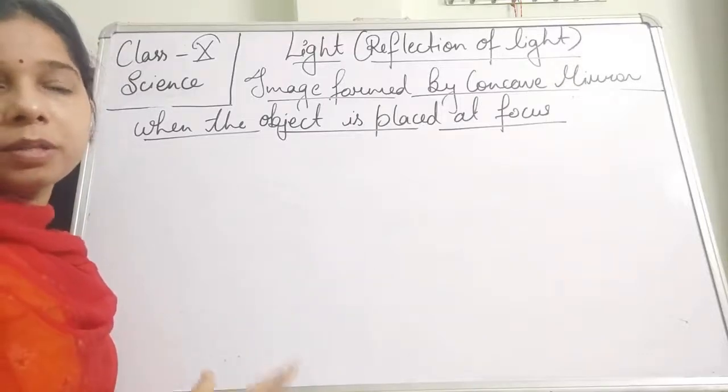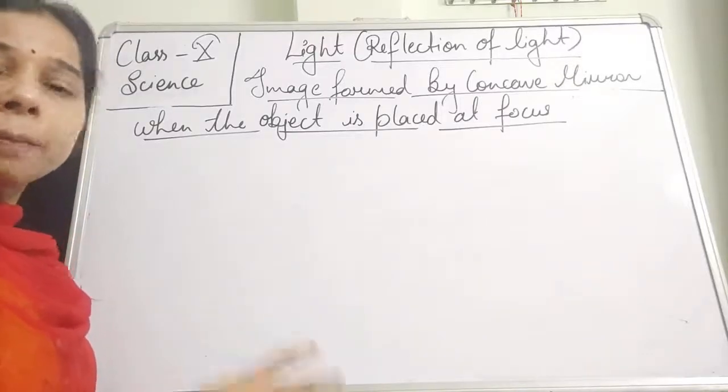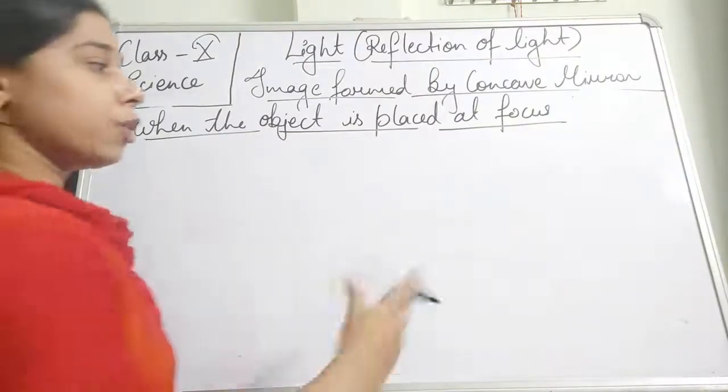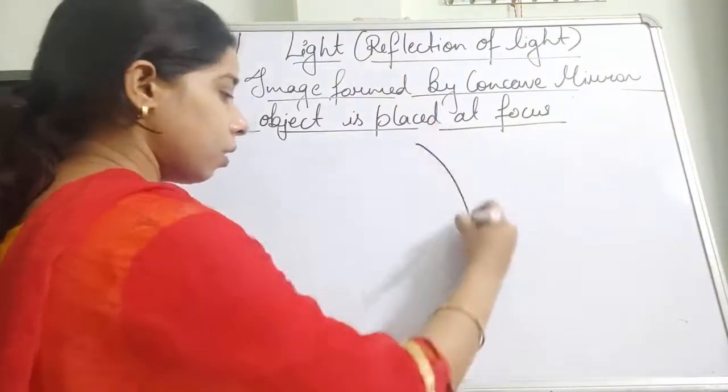A large distance will be lighted, and due to which we can see it in the dark night also.